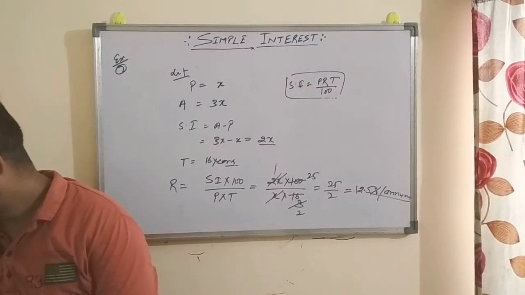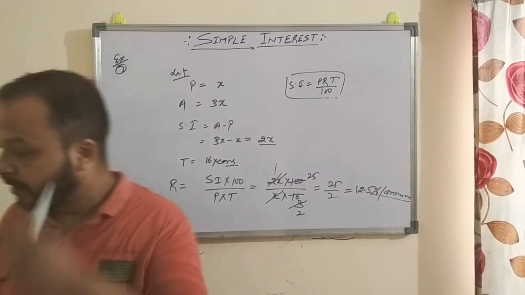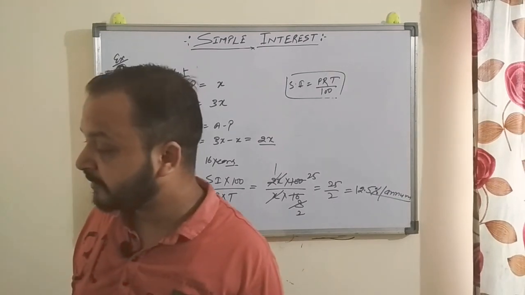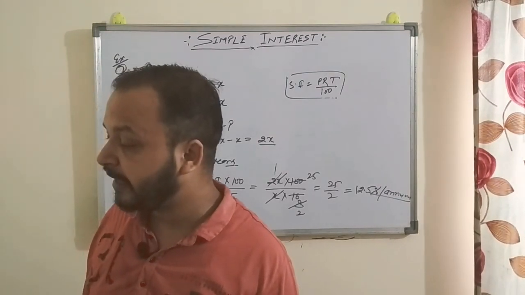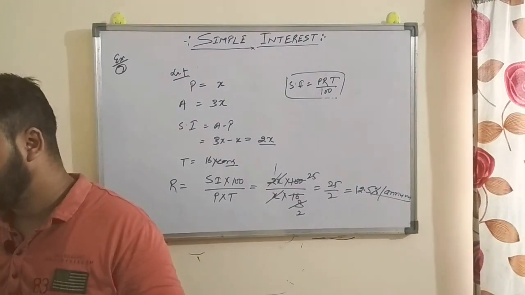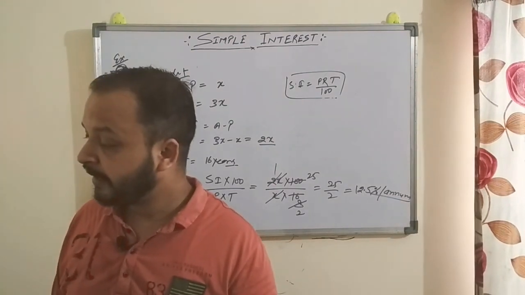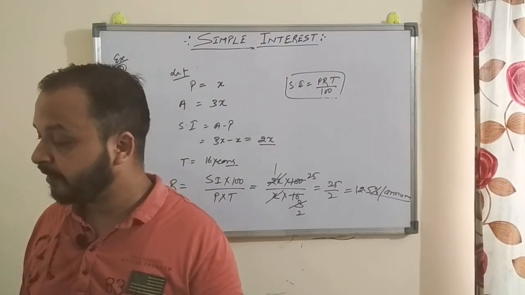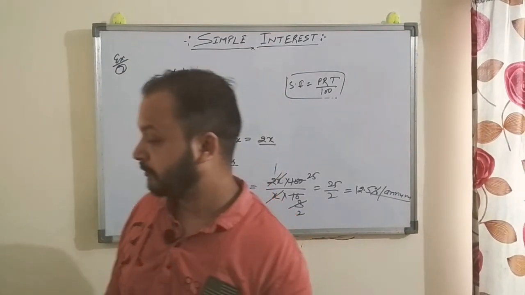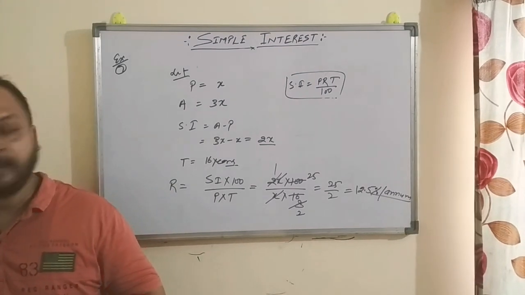Now come to example number 8. Simple interest on a certain sum is 16 by 25 of the sum. Find the rate percent and the time if both are numerically equal, right? This is a very good question.